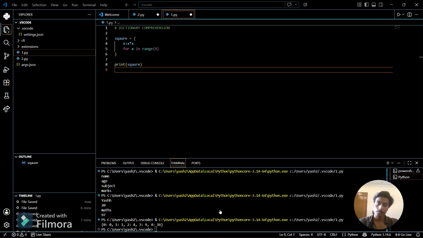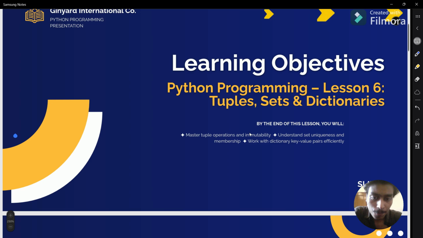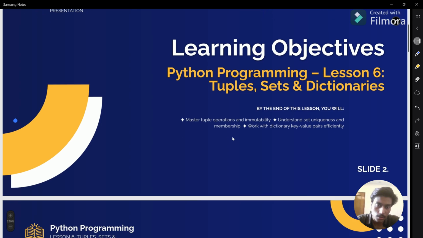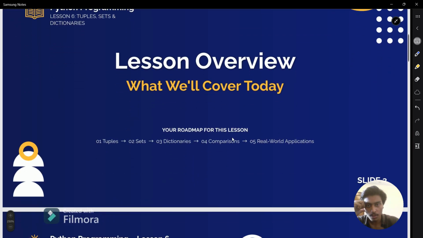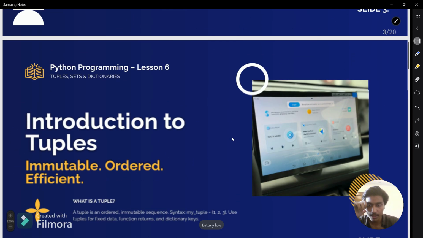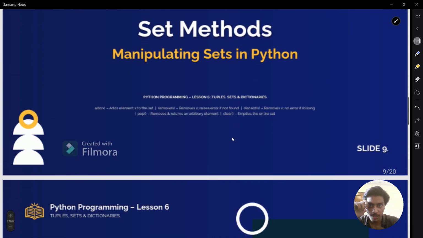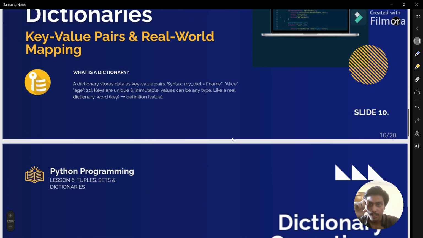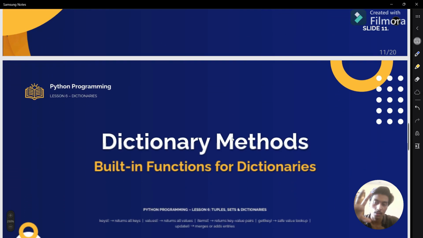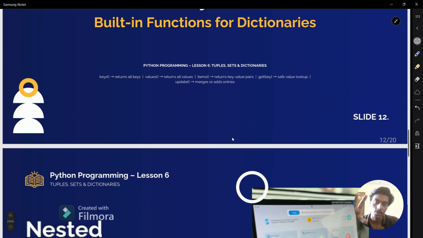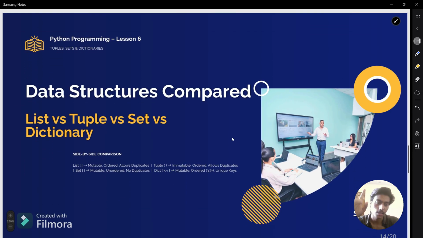So we have done with tuples, sets and dictionaries, and master tuples, understand set uniqueness and memberships. We have done with the sets also, and the lesson overview of what we will cover today. We have done tuples, introduction to sets, set operations, and set methods. We have done dictionaries and dictionary operations: accessing, adding, updating, deleting. We have done built-in functions for dictionaries. We have done nested dictionaries also, and dictionary comprehensions also.